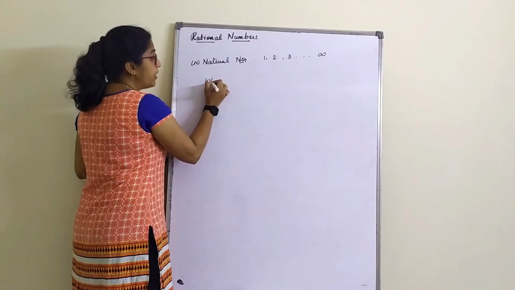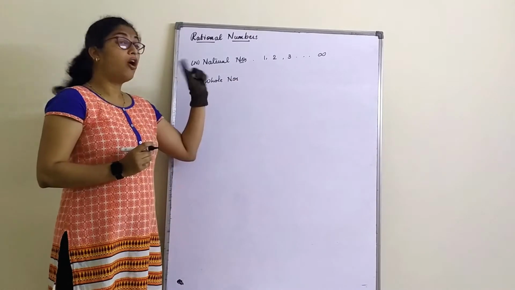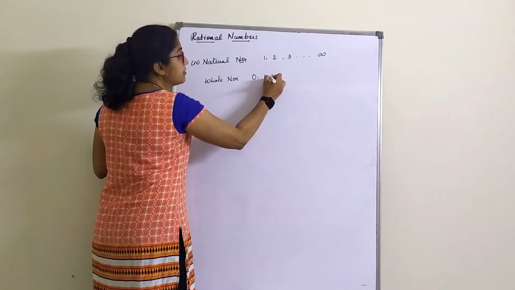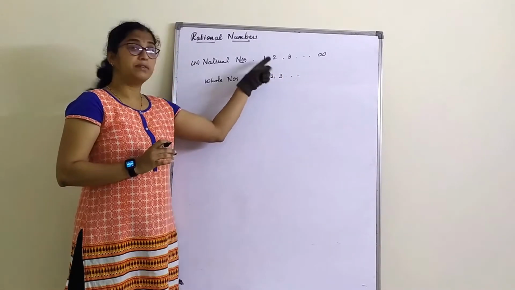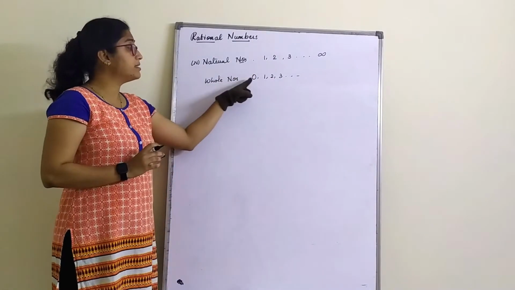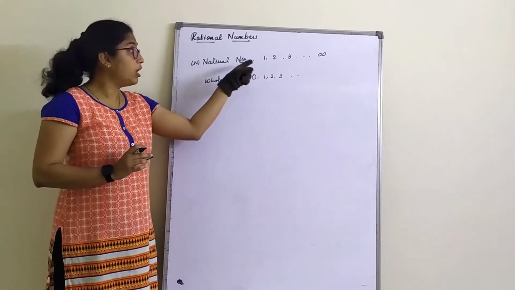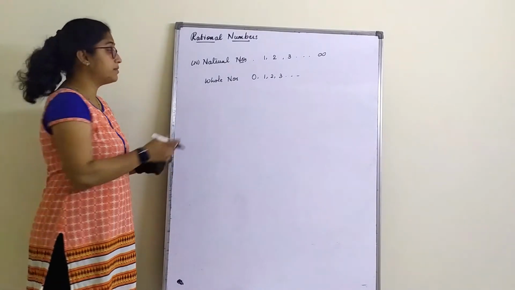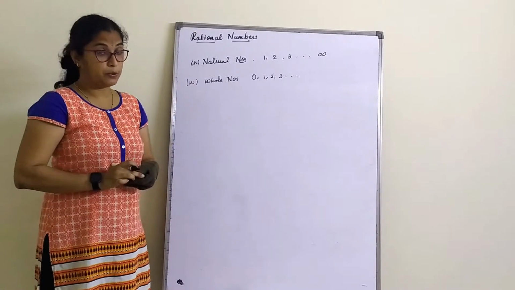Next, when we talk about whole numbers, what are whole numbers? All counting numbers including 0 are termed as whole numbers. That means natural numbers start from 1, 2 and so on, whole numbers start from 0. All natural numbers including 0 are termed as whole numbers. Whole numbers we denote by a capital letter W.